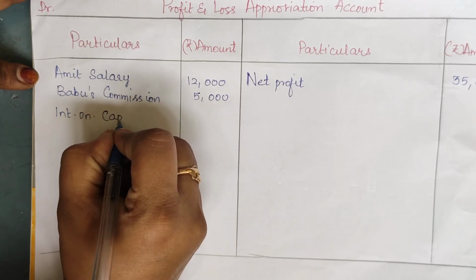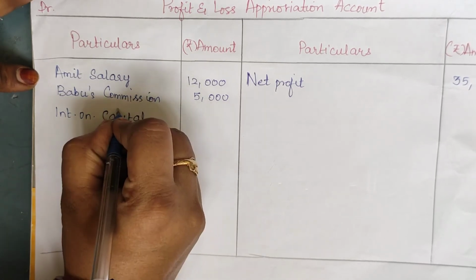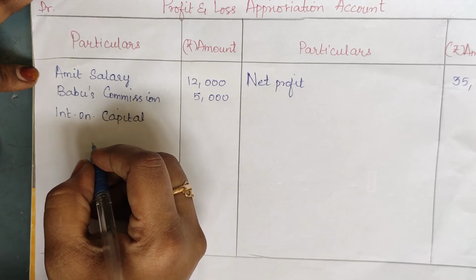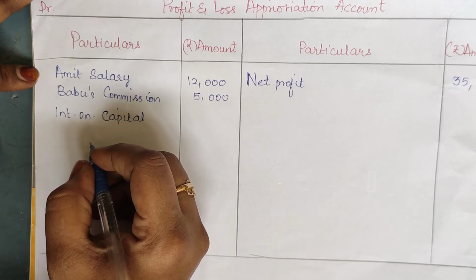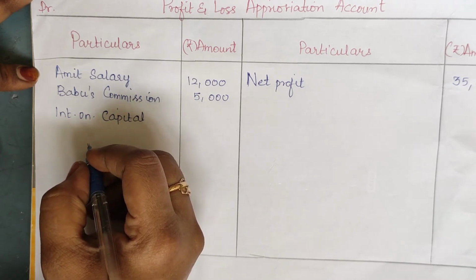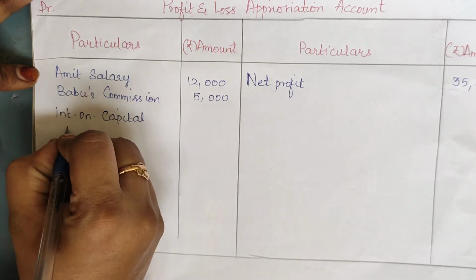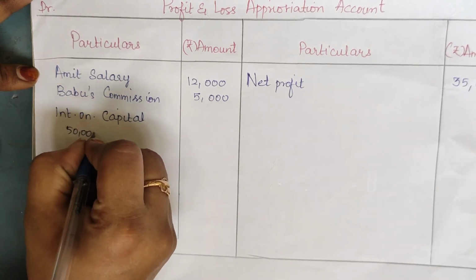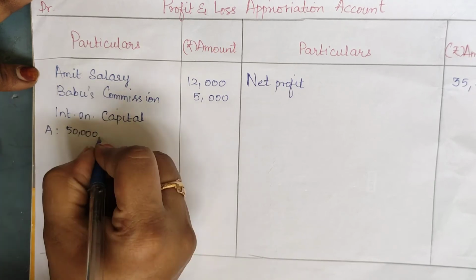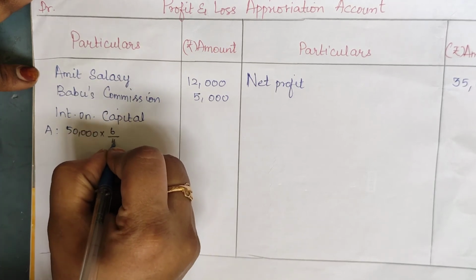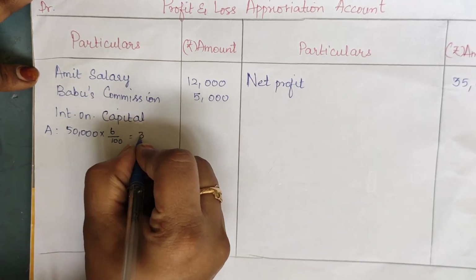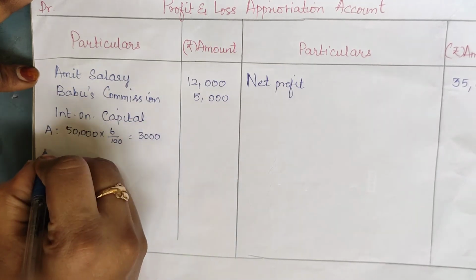They agreed that interest on capital is to be allowed at 6%. So Amit: 50,000 into 6 by 100, we get 3,000.